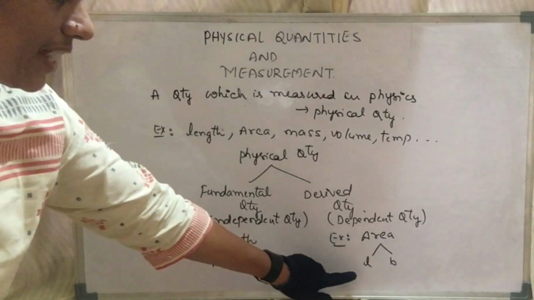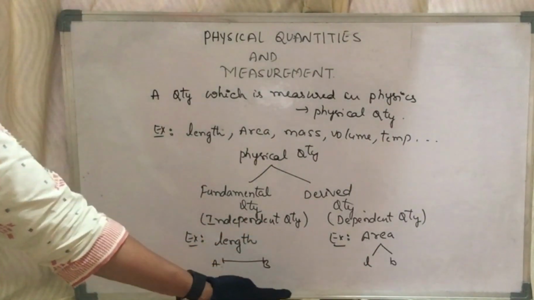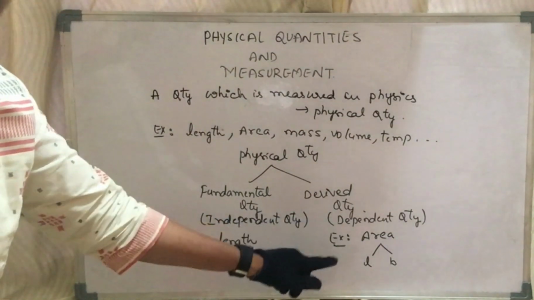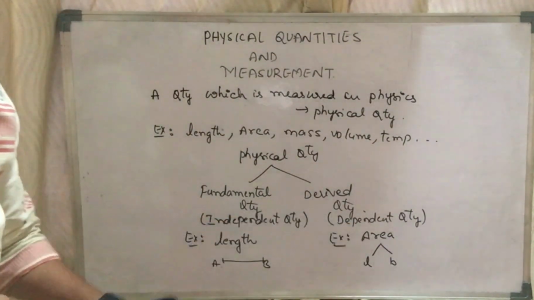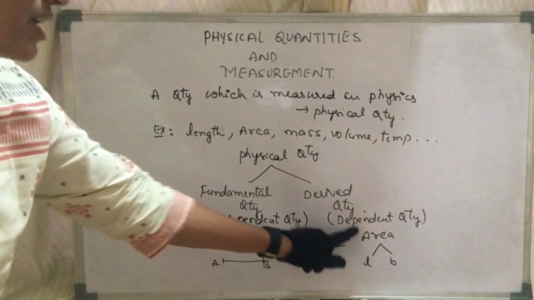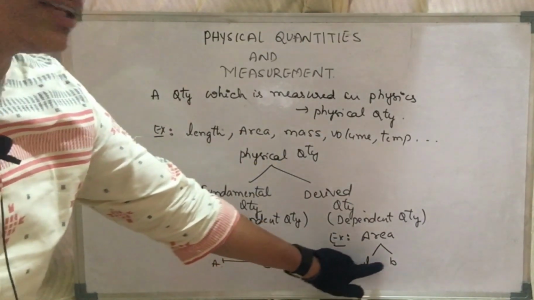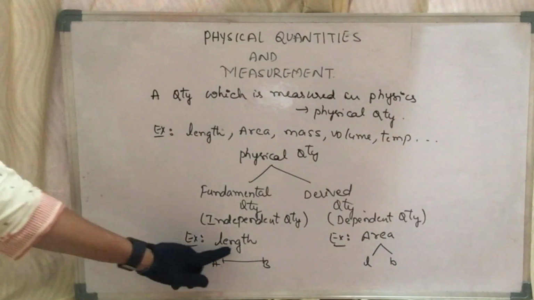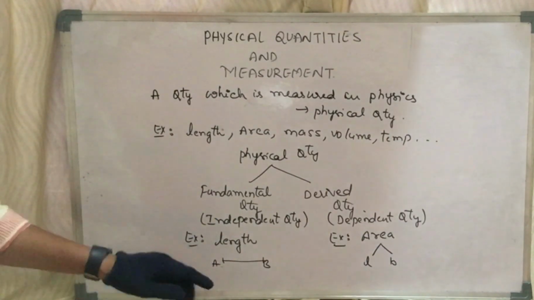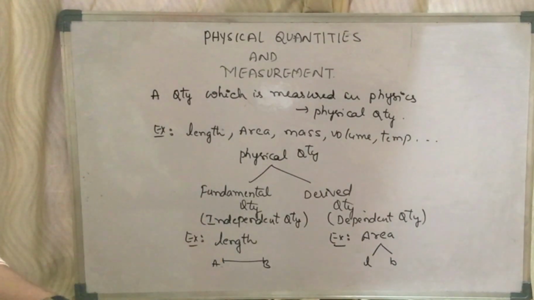It means area depends upon length and breadth. Area is not independent, area is dependent. Therefore, area is called a derived quantity because it is derived from the length and breadth of an object, whereas length is independent because it does not depend upon anything.